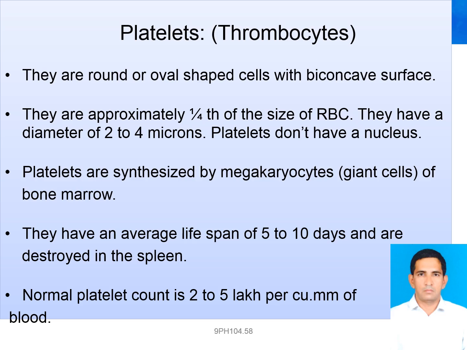ADP increases the collection of platelets at the site of injury and a loose wall of fused platelets forms at the spot.